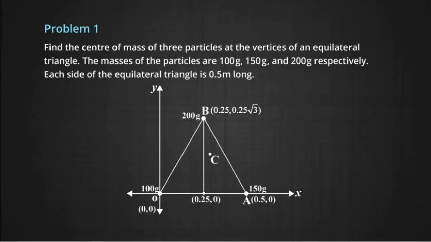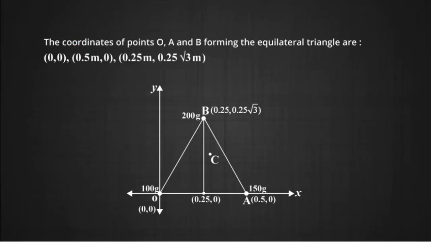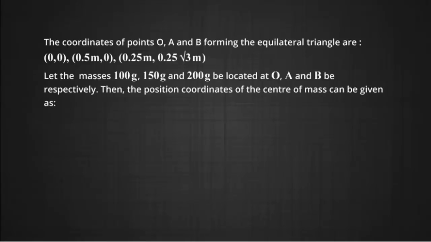If you see the figure carefully, with x and y axes chosen as in the figure, the coordinates of points O, A and B, which form the equilateral triangle, are respectively (0, 0), (0.5 meter, 0) and (0.25 meter, 0.25 root 3 meter). Let the masses 100 gram, 150 gram and 200 gram be located at O, A and B respectively. Then the position coordinates of the center of mass can be written, the x coordinate first, as